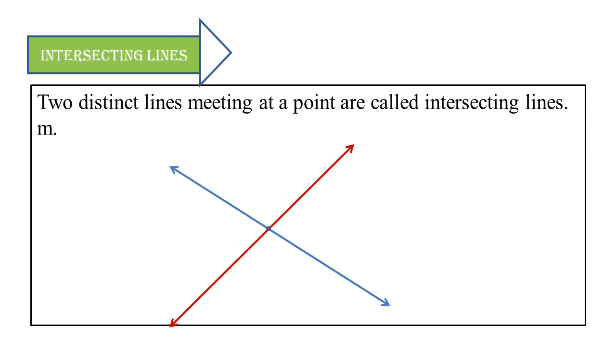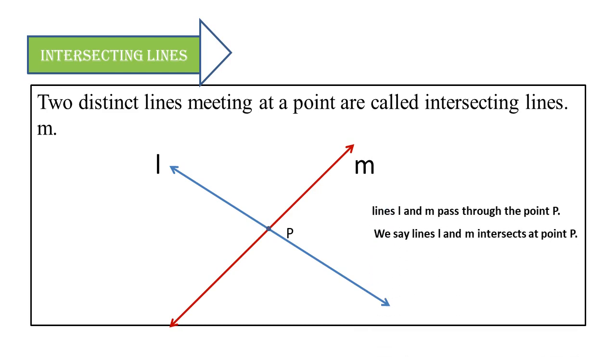The point we have marked here and named as P. So this point where the two lines are crossing each other is known as the point of intersection. Or in simple words, we can say these two lines are intersecting at point P, or P is the point of intersection. So this is the concept of intersecting lines, and we have seen the examples of intersecting lines.